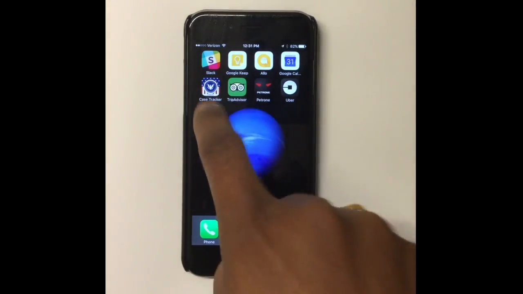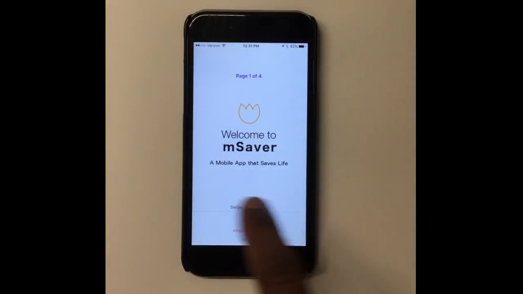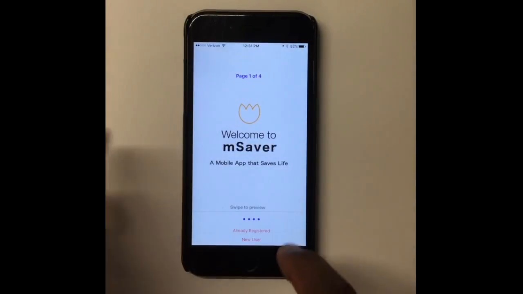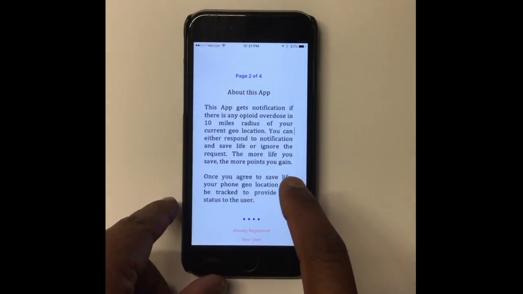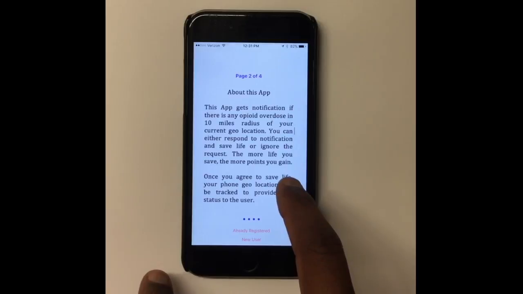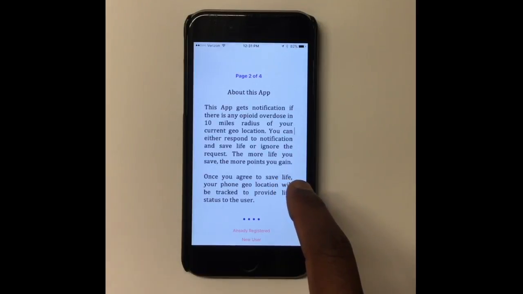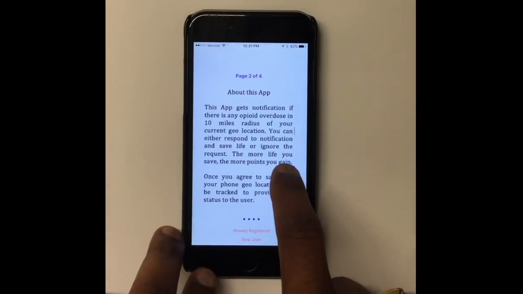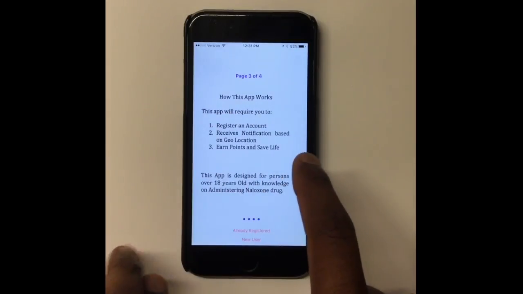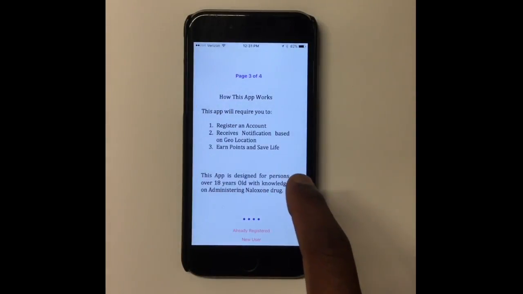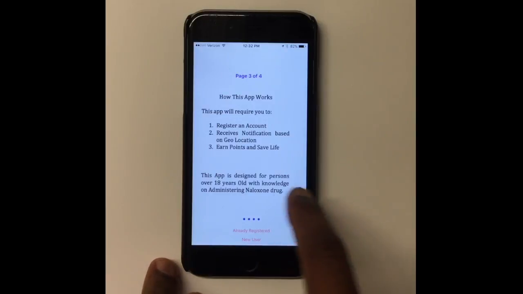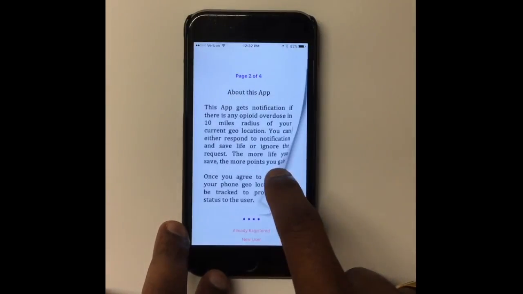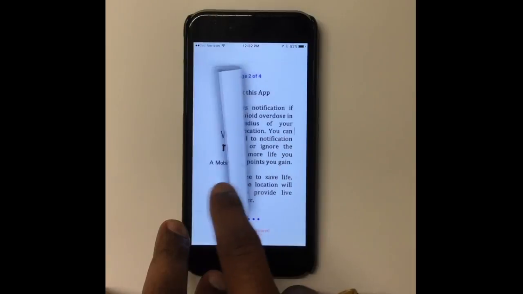I click on the app. First I see the home screen which says welcome to M-Saver, and here I have the option to swipe. It talks more about this app. It says if I'm within a 10-mile radius, I just get a notification and I have a choice whether to ignore or respond to it. The next page says how this app works. First I need to register, then I get a notification, then I can save a life and earn points. Also it says that I should be over 18 years and should be capable of administering the drug. If I have any questions, I can go back and read this.